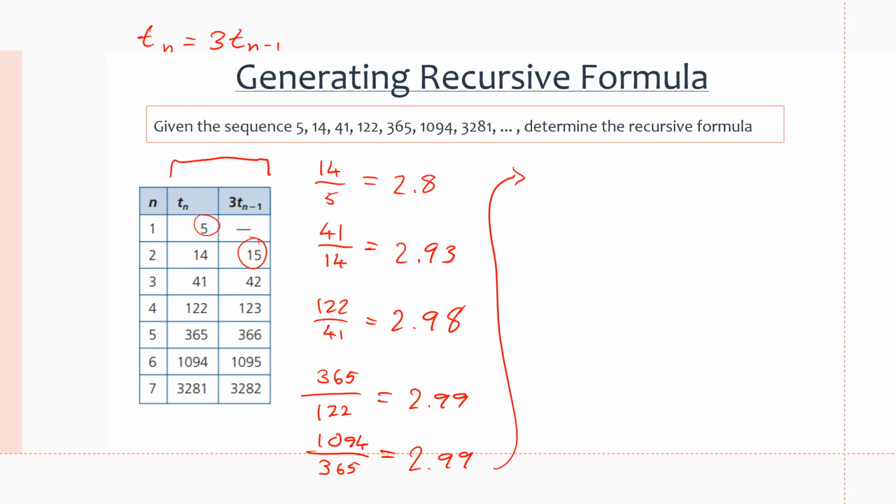If we multiply the next one by 3, if we multiply 14 by 3, we're going to get 42. If we multiply 41 by 3, we're going to get 123. If we multiply 122 by 3, we're going to get 366, and so on. And if we finish this table, we'll actually see a very distinct pattern emerging. We can see that from Tn to 3Tn minus 1, there's just one number in between. So 122 is 1 away from 123, 365 is 1 away from 366, and so on until the end.